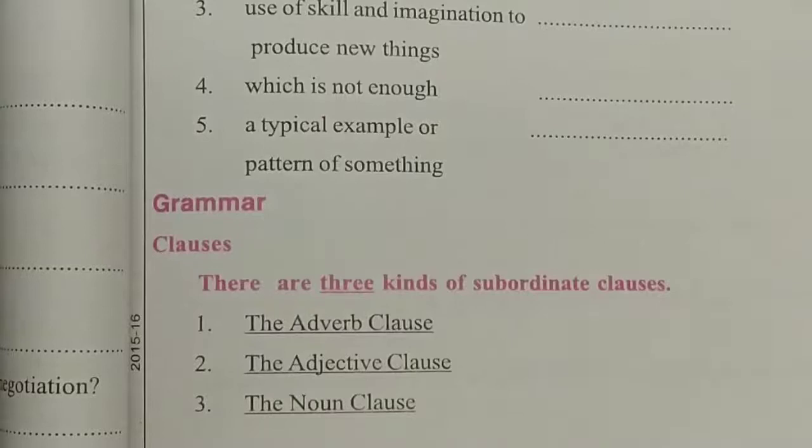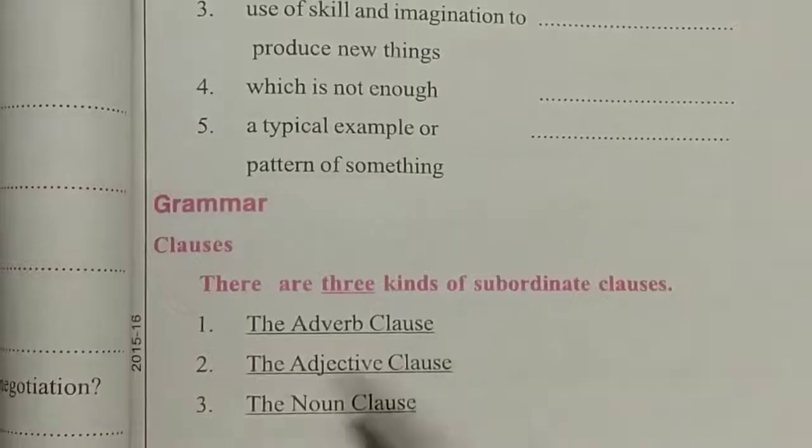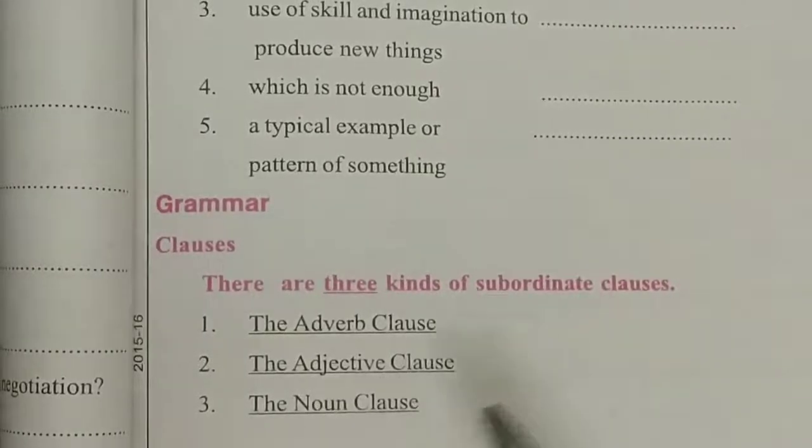As you know, a complex sentence is formed by a principal or main clause and a subordinate clause. The subordinate clause is of three types. First is the adverb clause, second is the adjective clause, and third is the noun clause. Today I will explain the adverb clause.